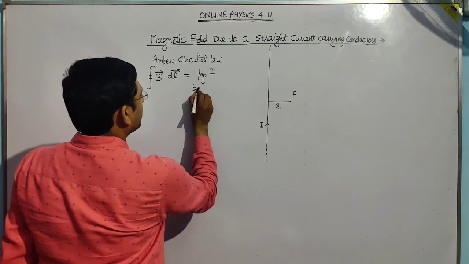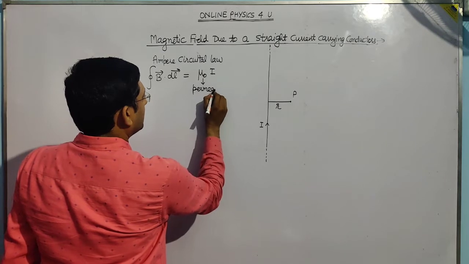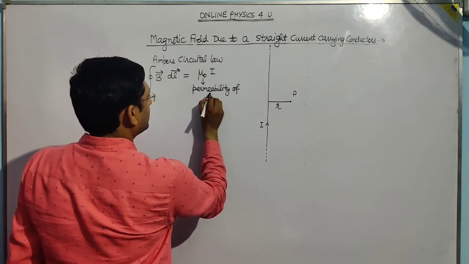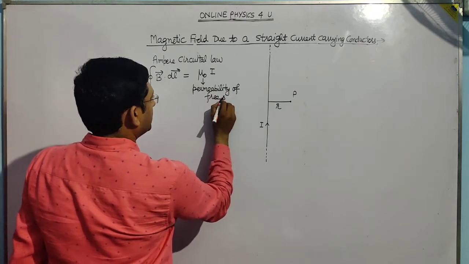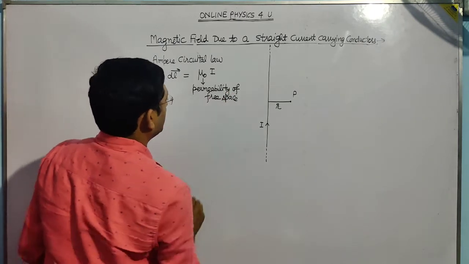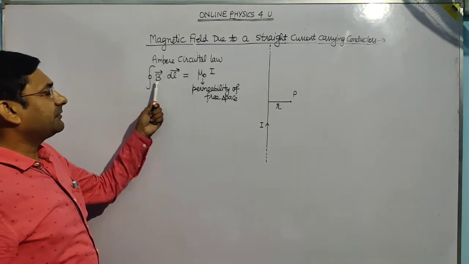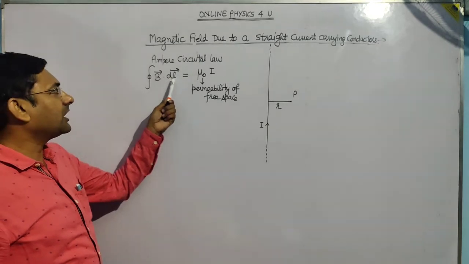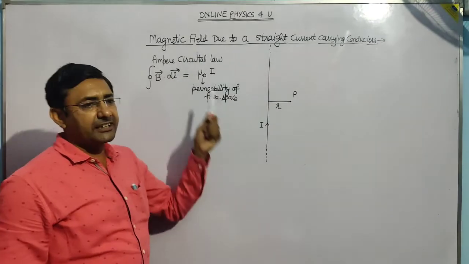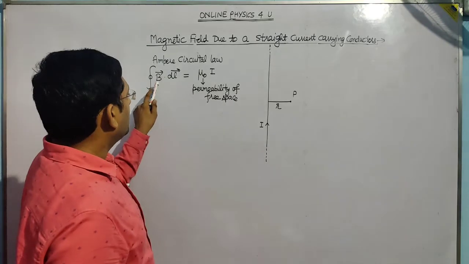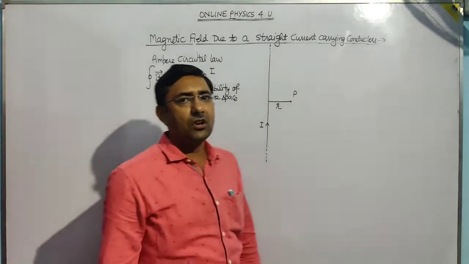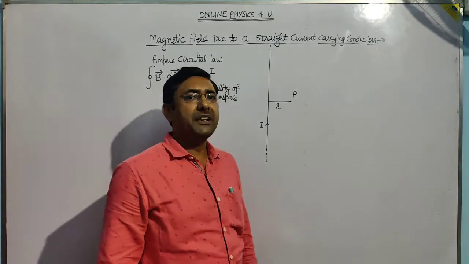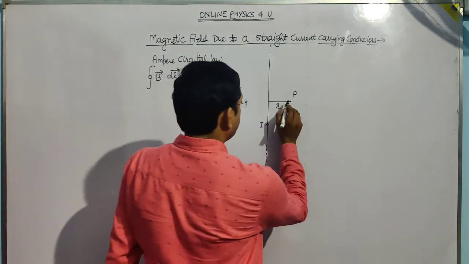So what is mu naught here? This is the permeability of free space. B is the magnetic field, dl is the small part on the loop, and I is the current enclosed by the loop. So for using this law, firstly we have to draw the Amperian loop. So I am drawing the Amperian loop.